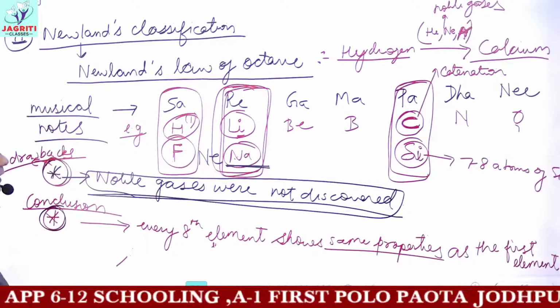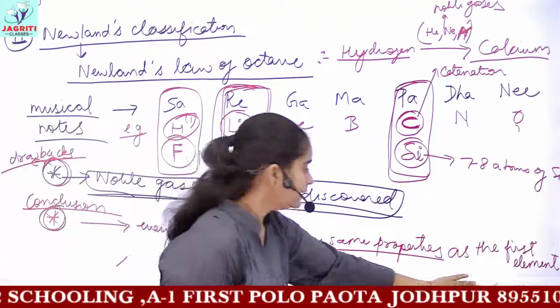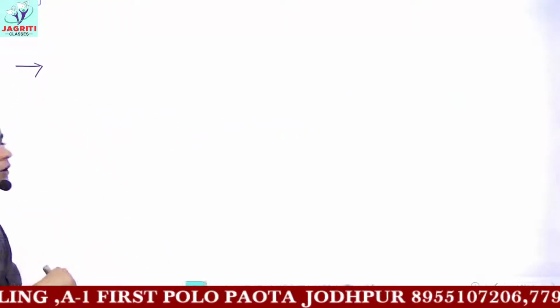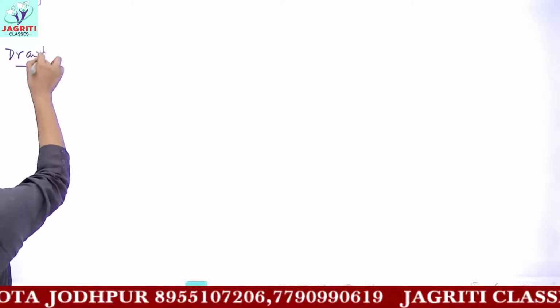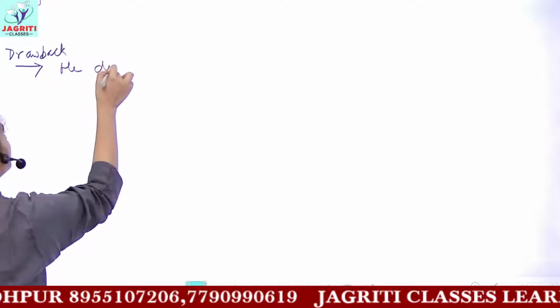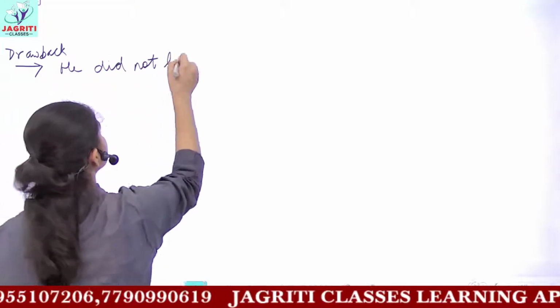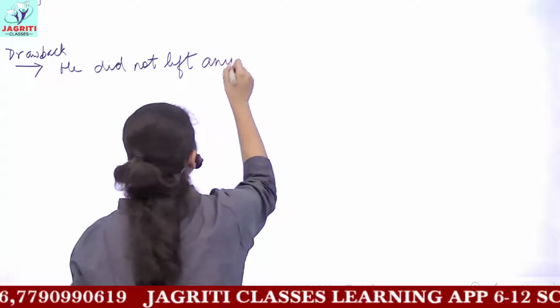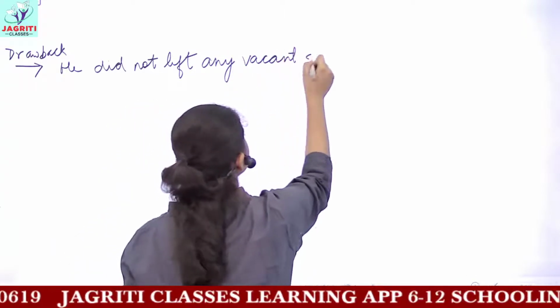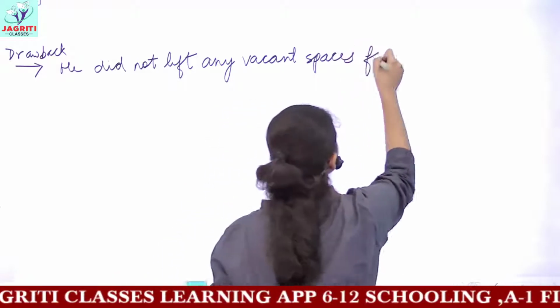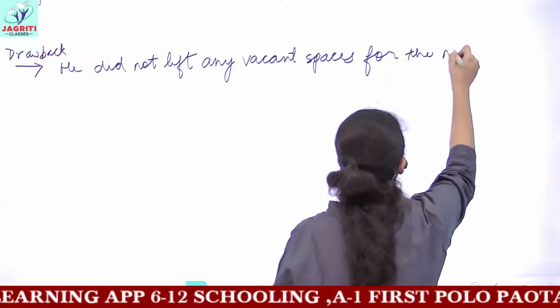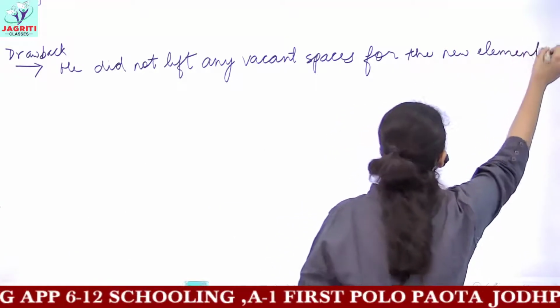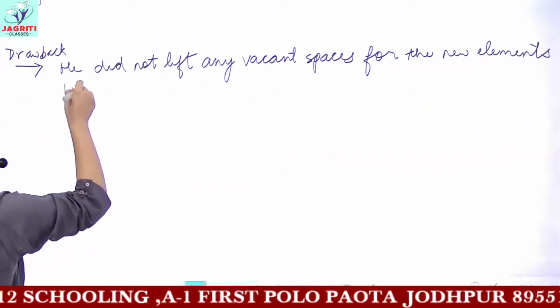Then the conclusion that every eighth element shows similar properties to the first one was his conclusion. The next drawback which you can write is that he didn't leave any vacant spaces for the new elements which would be discovered later.